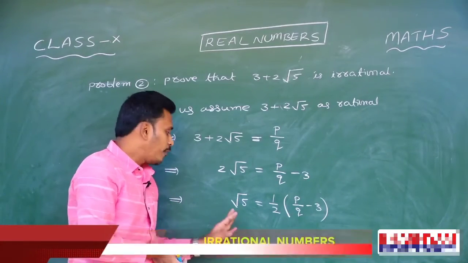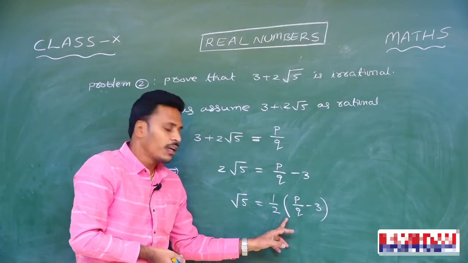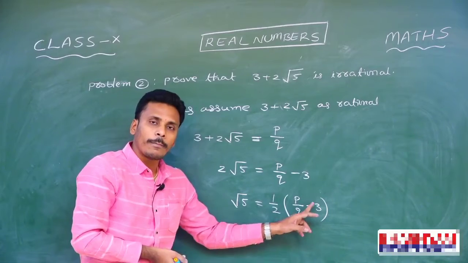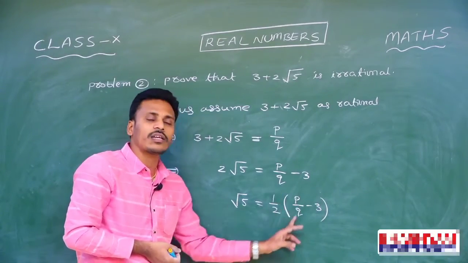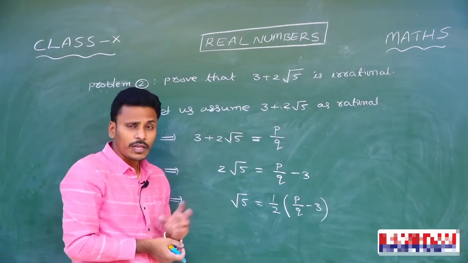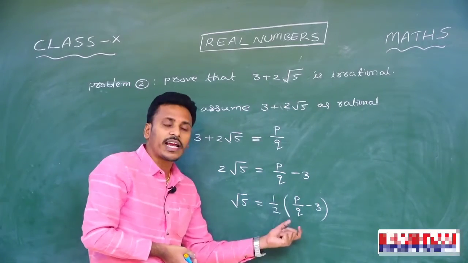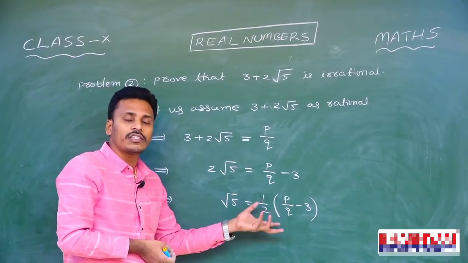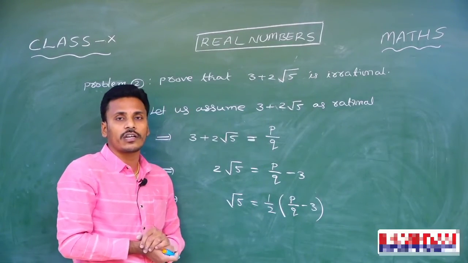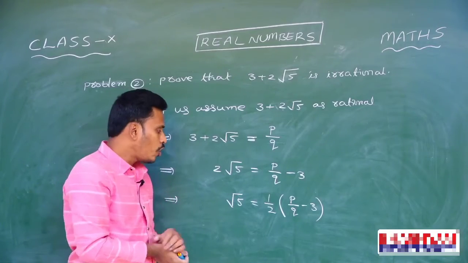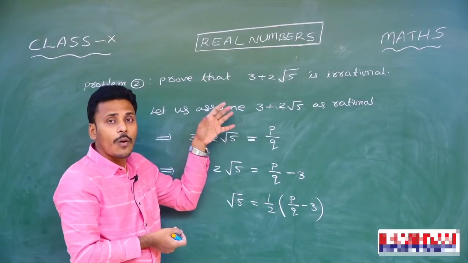You know that the left side part root 5 is irrational. And if you think about the right side part, which is p by q, a rational number, minus another rational number 3, and when we are multiplying this with 1 by 2, this result is clearly a rational number. If you observe this, the left side is irrational, whereas the right side is rational. An irrational number is equal to a rational number, we are observing here. But it is a contradiction because irrational can't be equal to rational anytime. So, why are we arriving at this contradiction? Just because of our wrong assumption. So, our assumption is wrong.